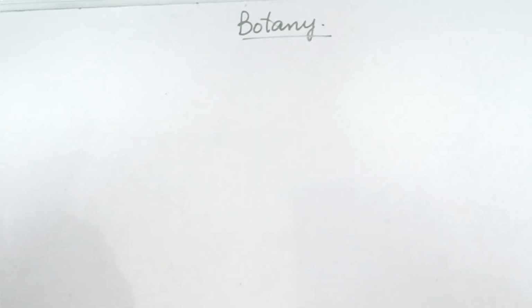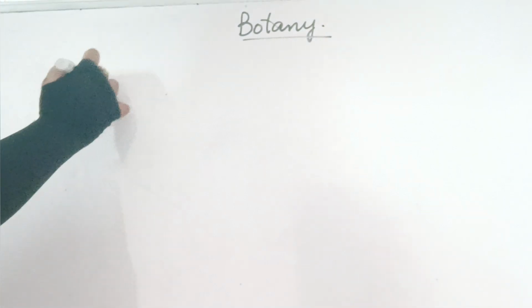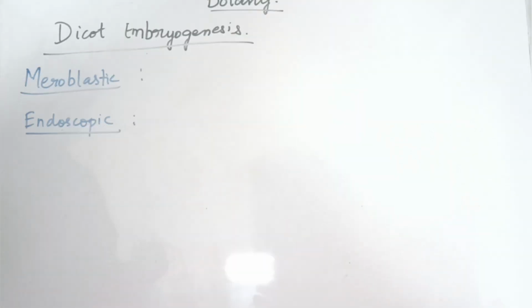In today's class, we'll learn about dicot embryogenesis. So first, the terms that come here are meroblastic and endoscopic. In the sense, both monocot and dicot, in the early development of the embryo, will undergo the meroblastic growth as well